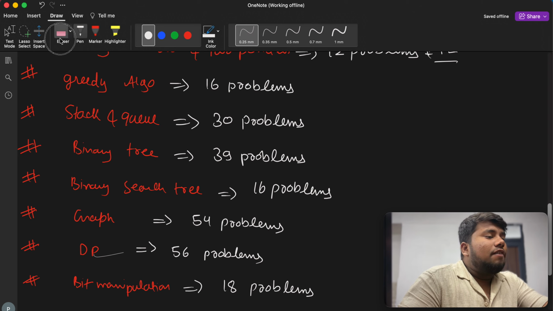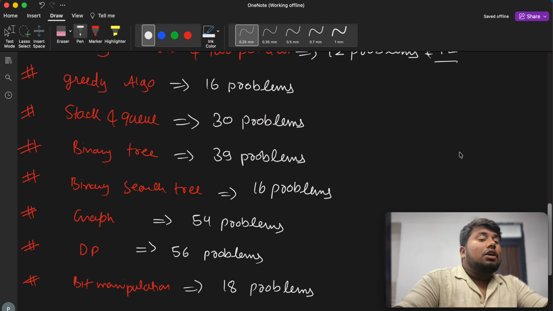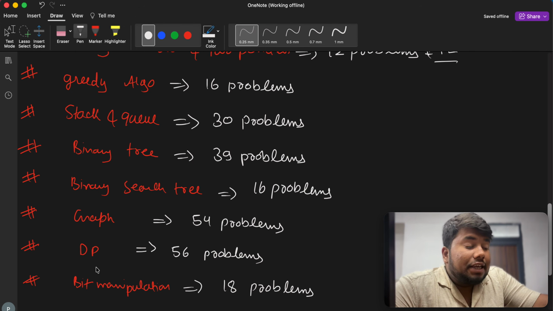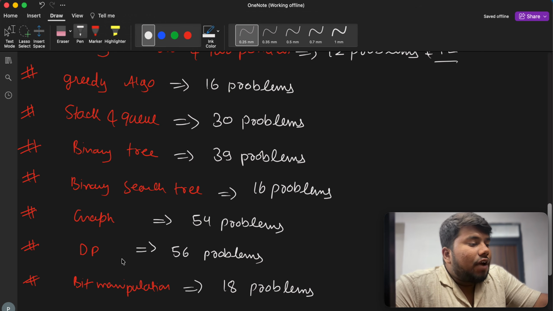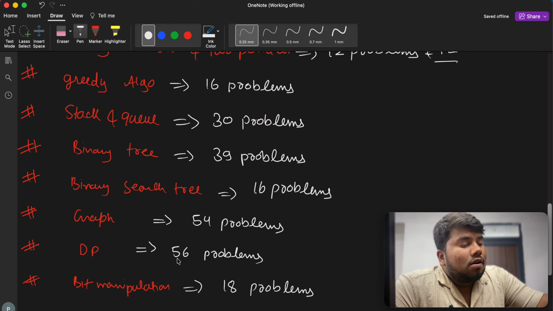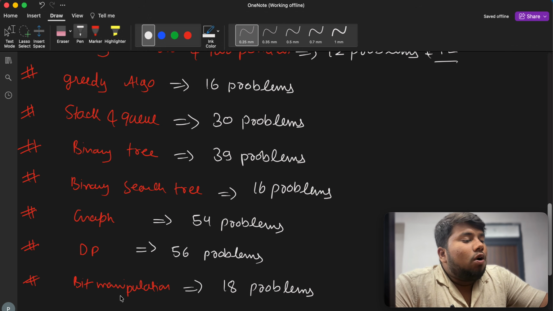Then we have graph problems. For graph we have 54 problems, and these problems are from different coding platforms like LeetCode, Codeforces, CodeChef. Now for DP, DP is very important, because DP is what is asked by top tier companies, FAANG companies, MANG companies, and some startups nowadays. Here we have 56 problems which follow the whole patterns of DP. Again, the very last topic is bit manipulation. We have 18 problems on bit manipulation.